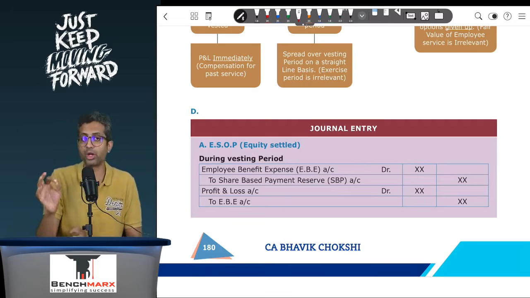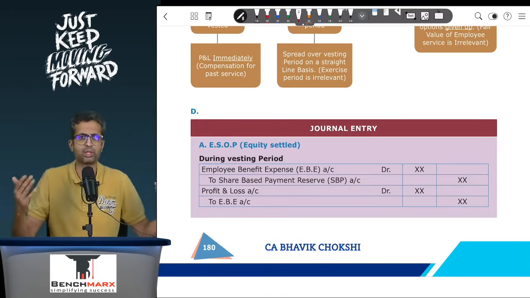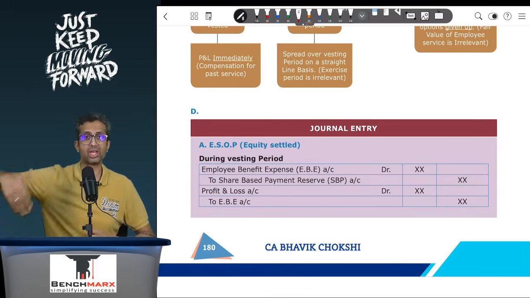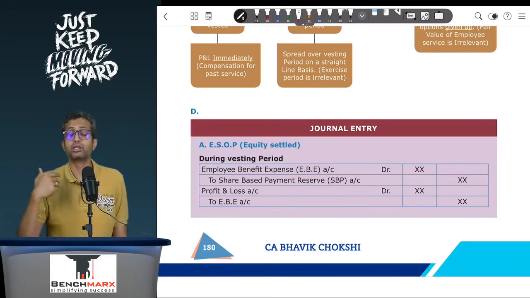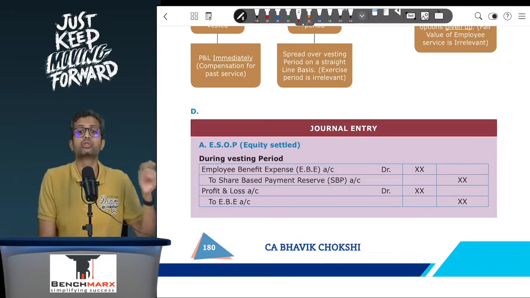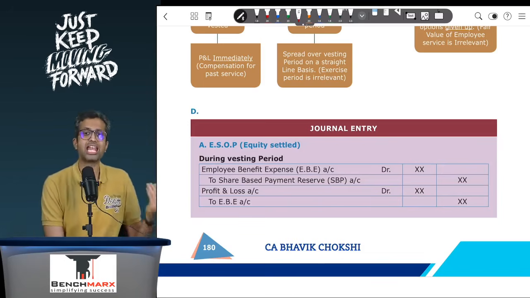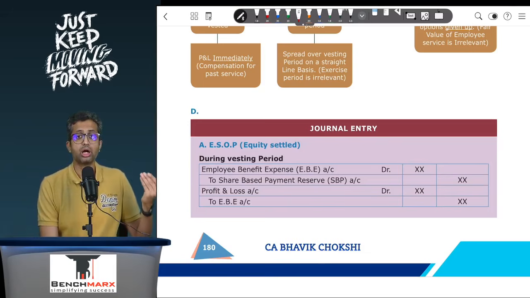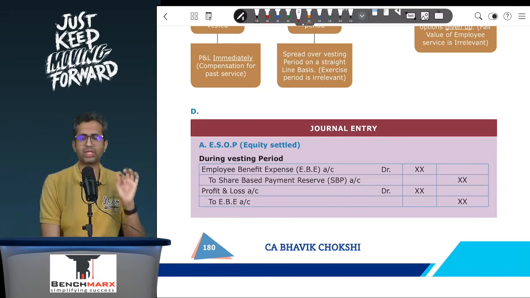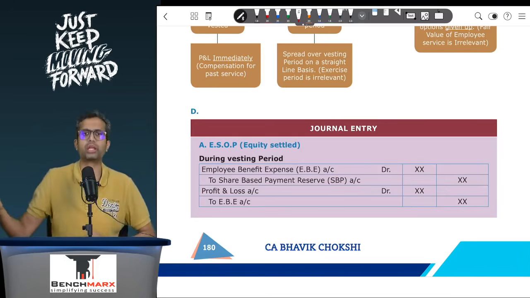And a very important point for you to know is, you do not remeasure own equity shares. Like for example, DMart might issue shares in an IPO. Now after the IPO the market price might change. But if you look at the balance sheet of DMart, it will not remeasure its own equity share capital. It will remeasure assets and liabilities, but not its own equity share capital. And as a result, own equity as per GAAP is not remeasured, and the SBP reserve, which is a part of other equity, will also not be remeasured.